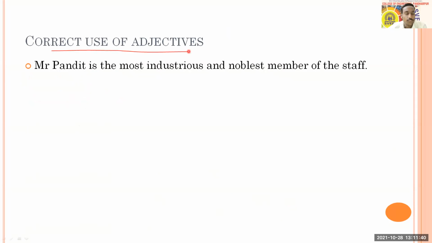And here is the correct use of adjectives. You people have to think first of all which are the adjectives. I will underline the adjectives in this sentence. Here, Mr. Pandit is the most industrious and noblest member of the staff. Here you people have to use adjectives correctly. So how can you make it correct? What should be done here for this sentence?